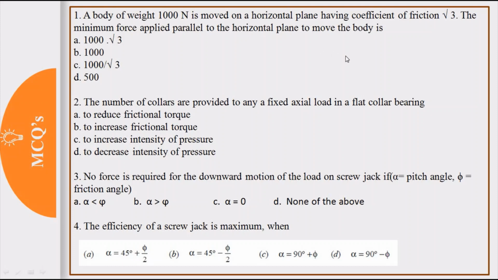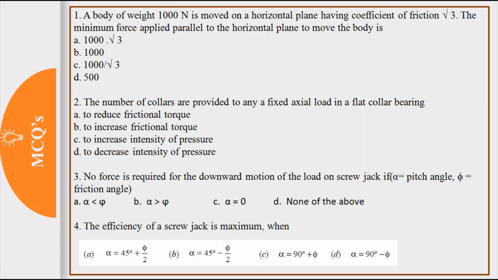F is equal to mu into Rn, that is √3 into 1000. So that is the frictional force, and which is equal in magnitude with applied force P. So applied force P will be 1000 into √3. So answer will be A, 1000 into √3. So MCQ is based on basic formula of friction, that is F is equal to mu Rn.